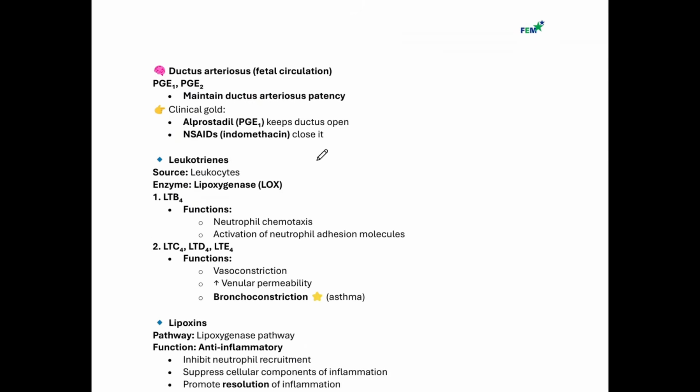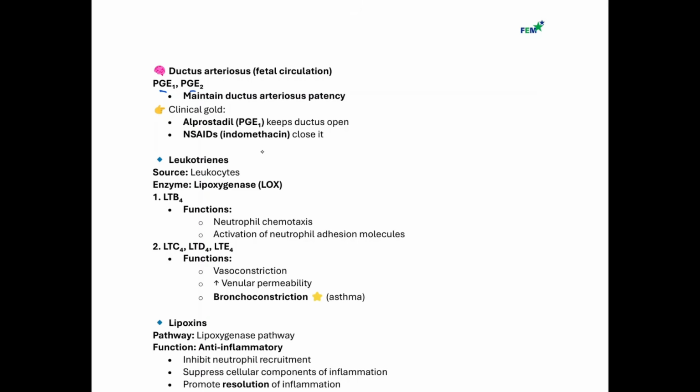Moving on to the next system, which is going to be the ductus arteriosus. Remember, in the fetal circulation, the ductus arteriosus is open, and that facilitates the shunting of blood from the pulmonary artery into the descending aorta, and that's a normal process in fetal life. What keeps it open is going to be your prostaglandin E1, prostaglandin E2. And then remember, the other thing that also keeps the ductus arteriosus open is the low oxygen tension. So that low oxygen also keeps it open.